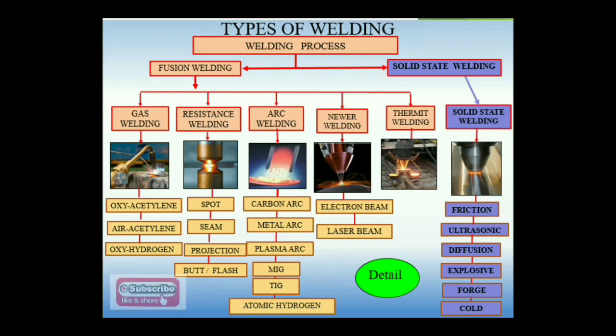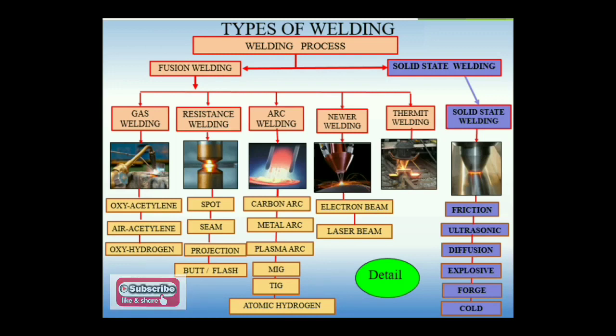In case of fusion welding, our base metal and weld metal will be in fusion form, and after that will be solidified, making a joint of two different materials. In case of solid state welding, the base metals will be in the solid state and will be joined together. So let us talk about fusion welding. Generally fusion welding has a total of 5 categories.